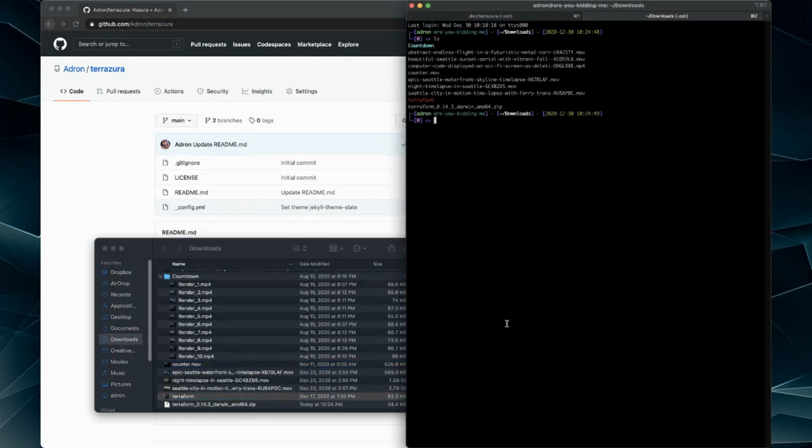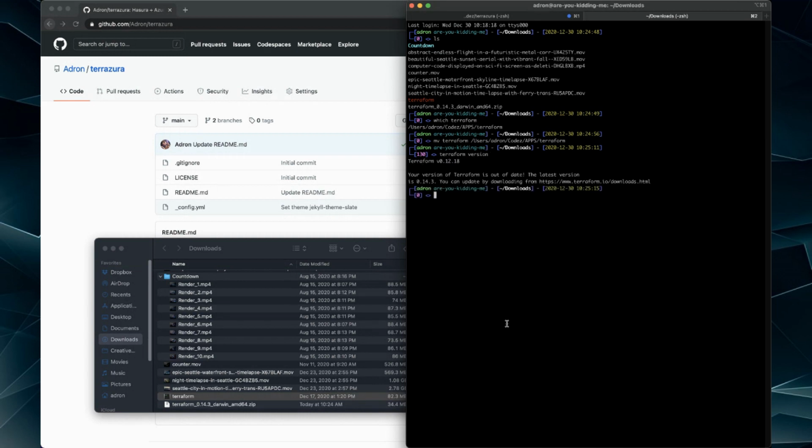So in here there's Terraform. And then I'm going to do which terraform. Yeah, that shows me where I have it installed. So what I want to do now is move Terraform here to users, Adrian, codes, apps, Terraform. Before I actually do that though, I'm going to do terraform version. What version do I have?